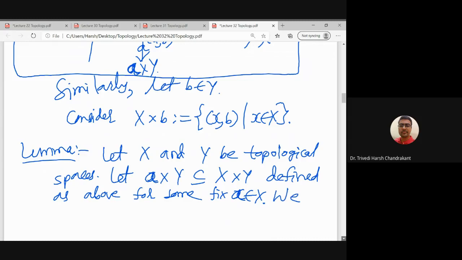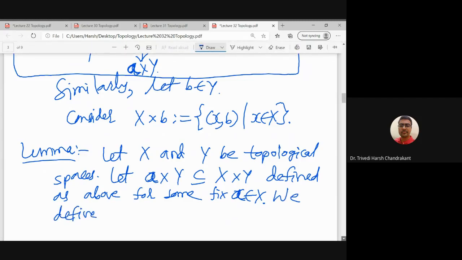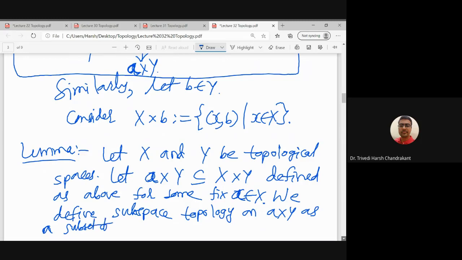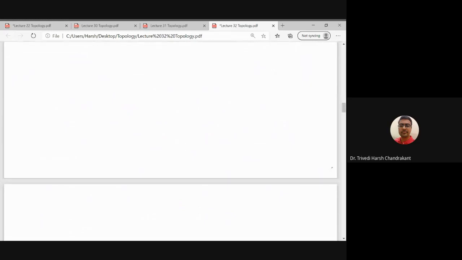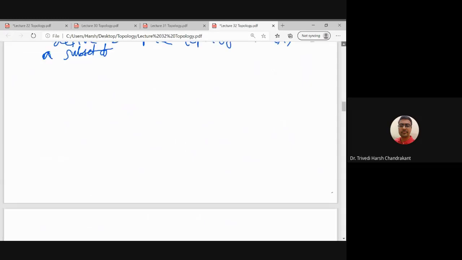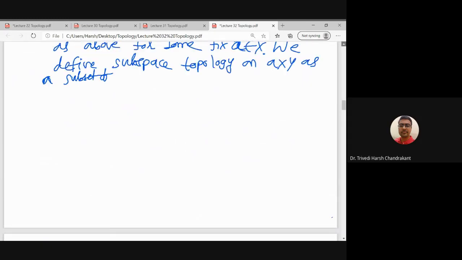Then we define the subspace topology on A cross Y as a subset of this whole space capital X cross capital Y. Now what do we want to prove?